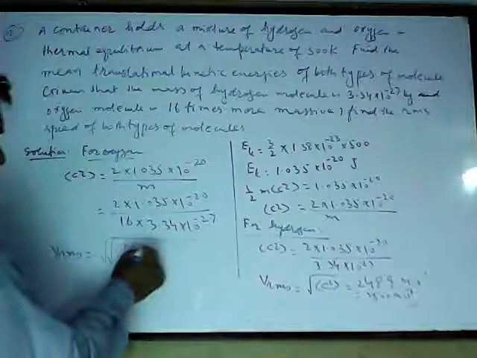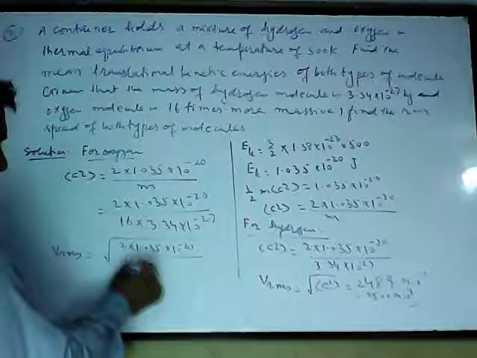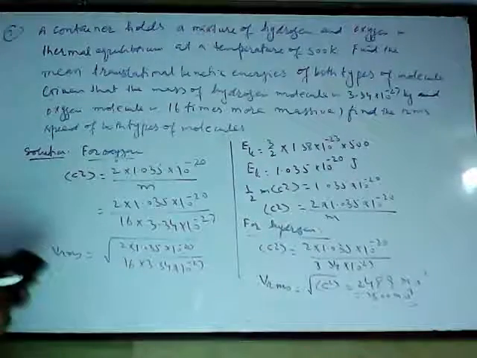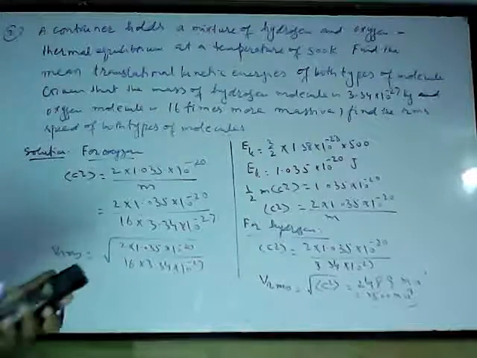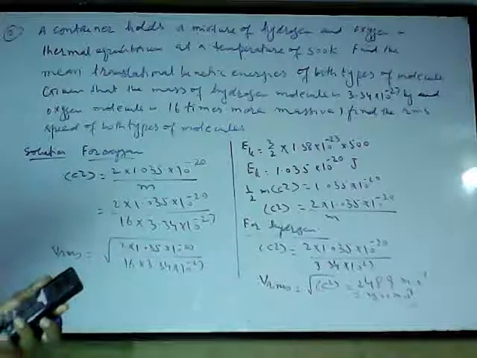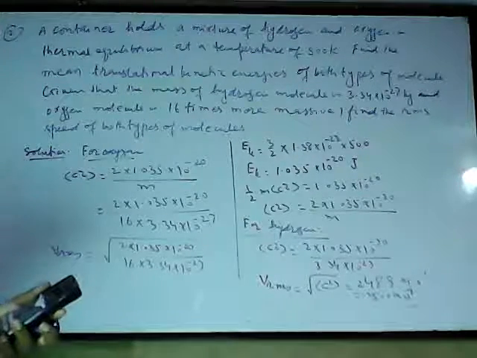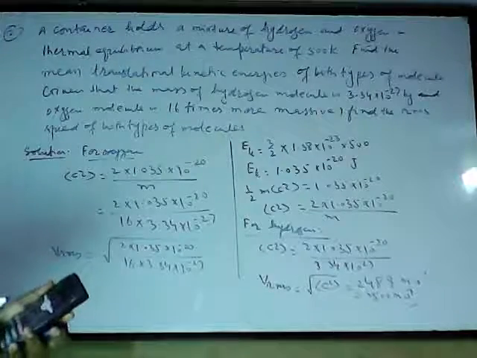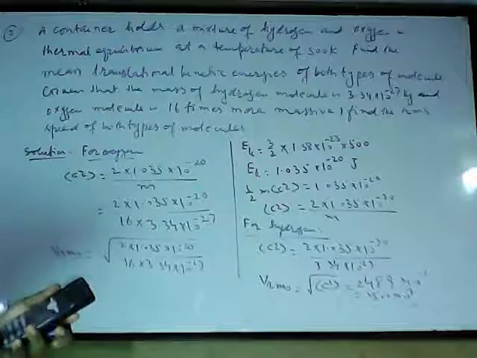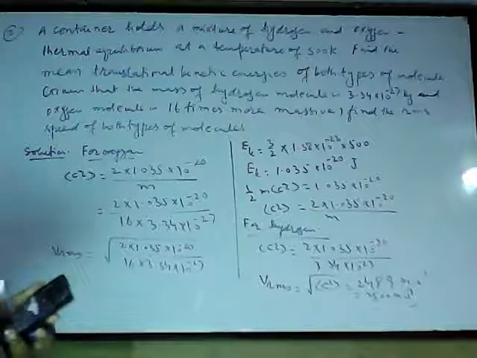Calculating directly, 2 × 1.035 × 10^-20 divided by 16 × 3.34 × 10^-27, and then I'll take the square root.